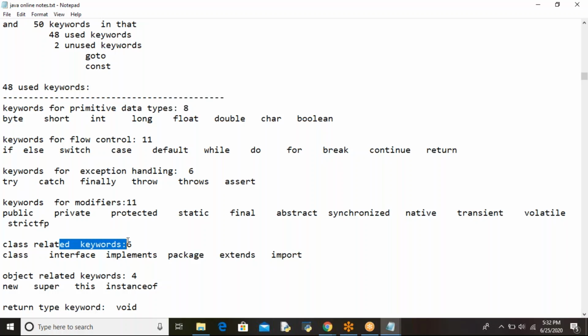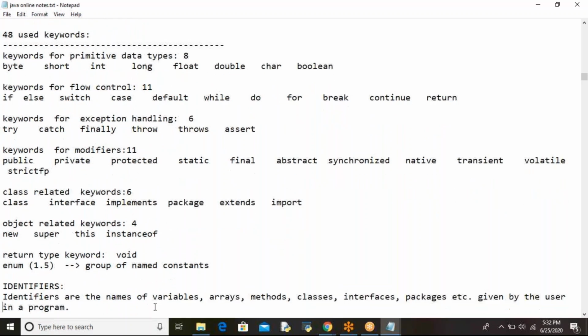And we have class related keywords, 6: class, interface, implements, package, extends, import. These are the class related keywords: class, interface, implements, extends, package, and import. Object related keywords are 4: new, super, this, and instanceof. Return type keyword 1 is there, that is known as void. And enum, which is nothing but a group of named constants. A similar type of named constants, if you group it together, that is known as enum, which was added in version 1.5.